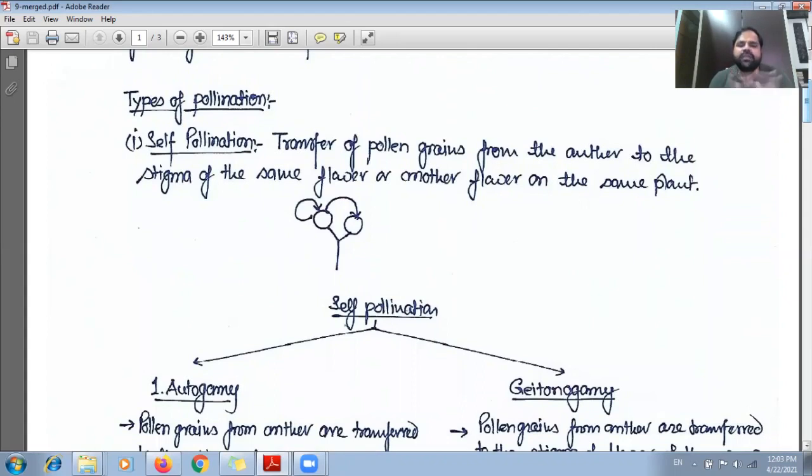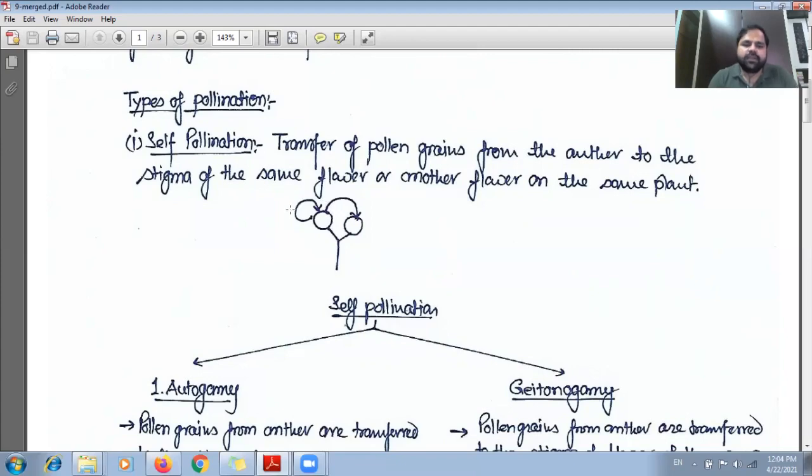In case of self pollination, we can understand the process completely. We can see here, this circled structure, we will assume it as the flower. In a single plant, we can see two flowers, and the arrow is just representing the transfer of pollen grain.